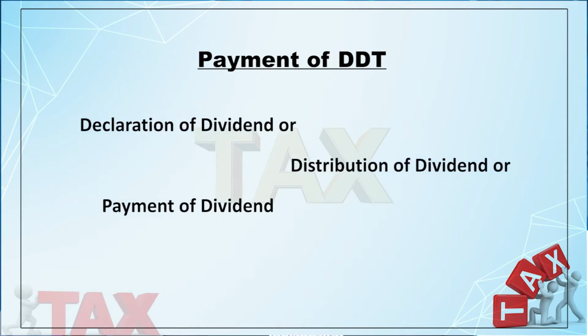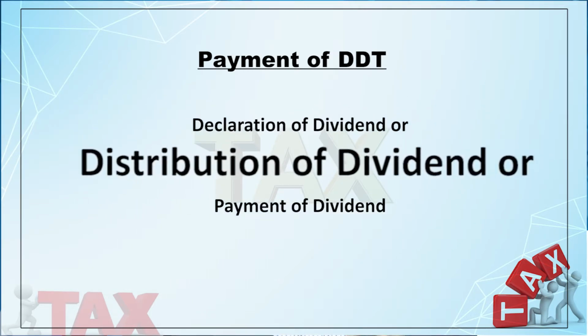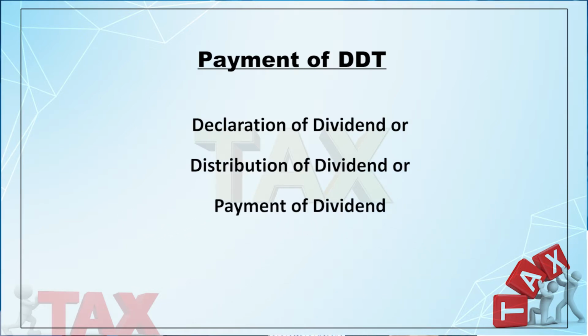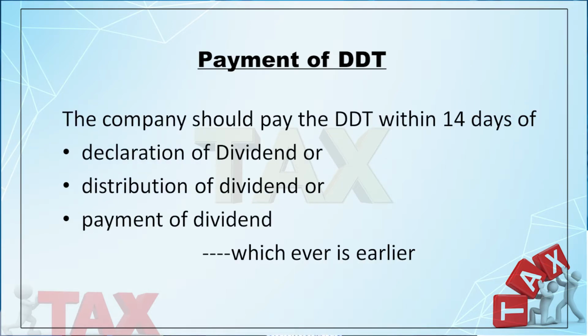Now, when will it be paid? There are 3 dates you have to keep in mind: the declaration of dividend, the distribution of dividend, and the payment of dividend. These 3 dates may differ from each other. The company should pay the dividend distribution tax within 14 days of dividend declared, dividend distributed, or dividend paid, whichever is earliest.